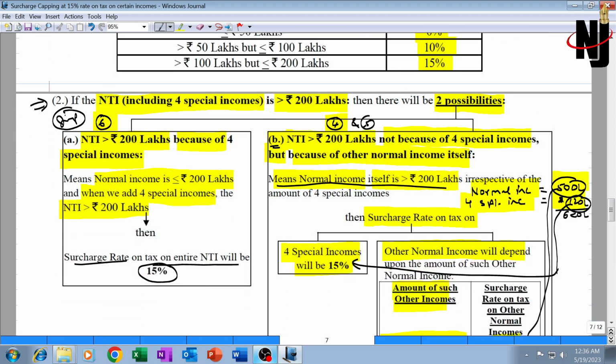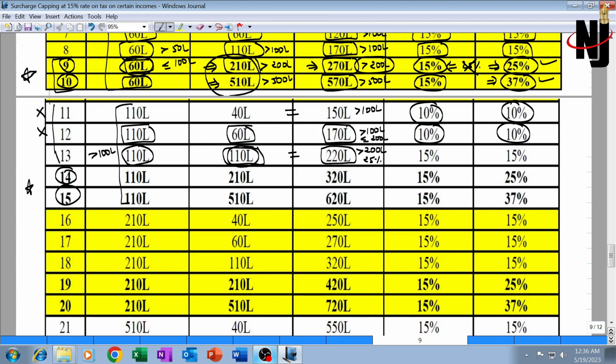This situation number 6, what we discussed, is that NTI is greater than 2 crore because of these special incomes. If these special incomes were not there, then normal income is up to 2 crore. When we add special income, then only NTI is exceeding 2 crore. So if we remove this special income in illustration 13, then normal income will be up to 2 crore. The surcharge rate will be 15% on tax on both of them.